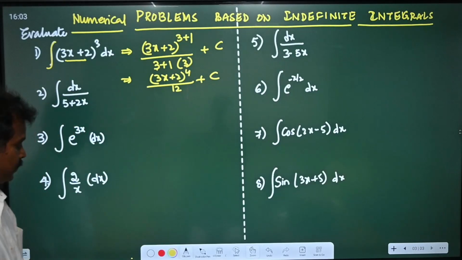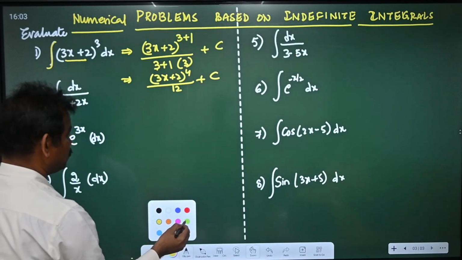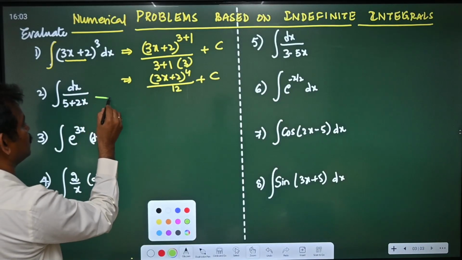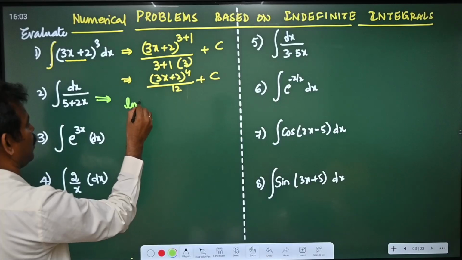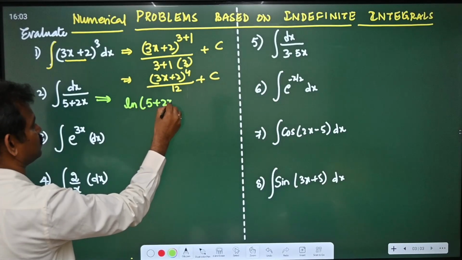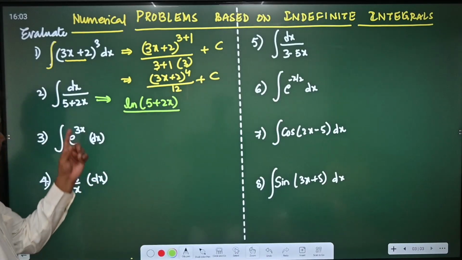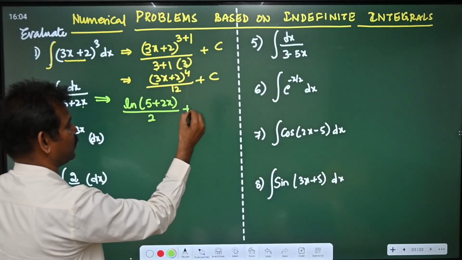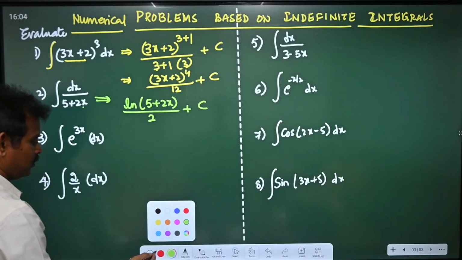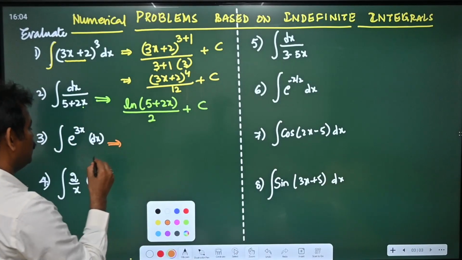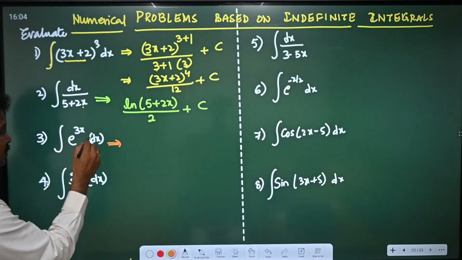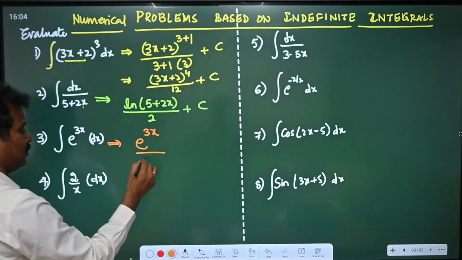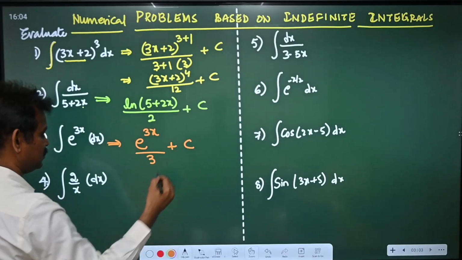plus the constant. Similarly, the next problem, integral dx by 5 plus 2x. This can be written as ln(5+2x). And now if you differentiate this one, you will get 5 is a constant, 0, 2 is 2, plus c. The next one, integral of e power 3x dx, which can be written as e power 3x only, and this will be divided by 3, plus c.